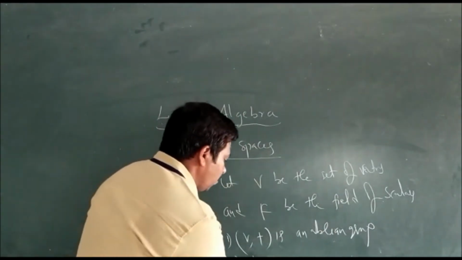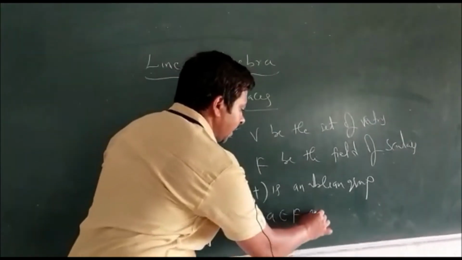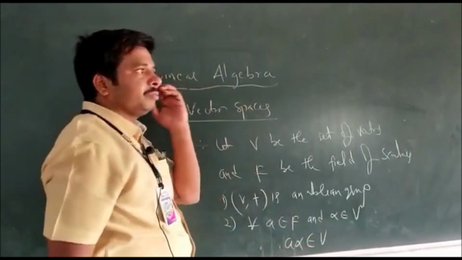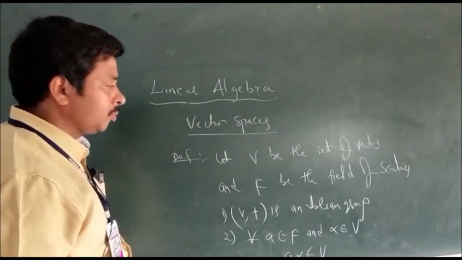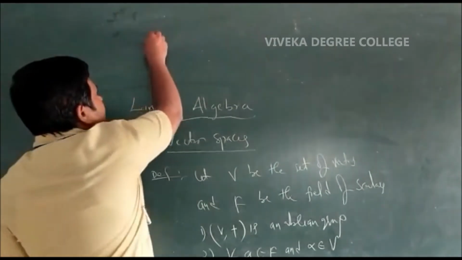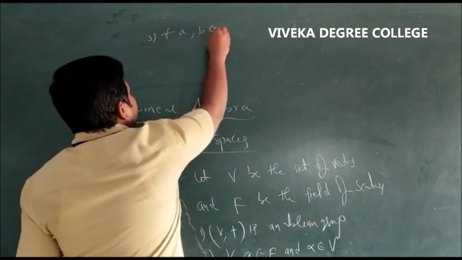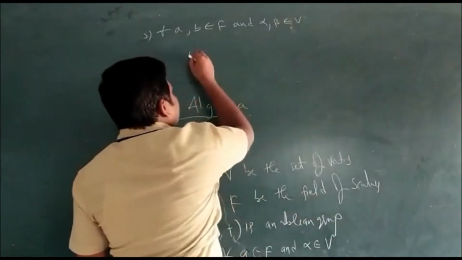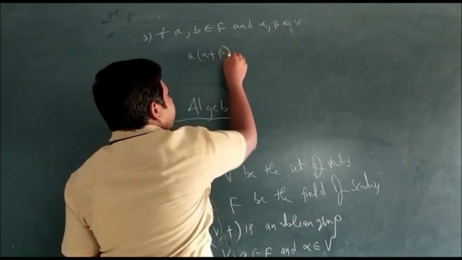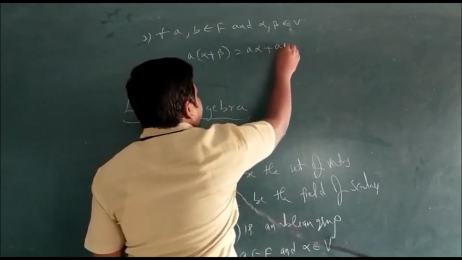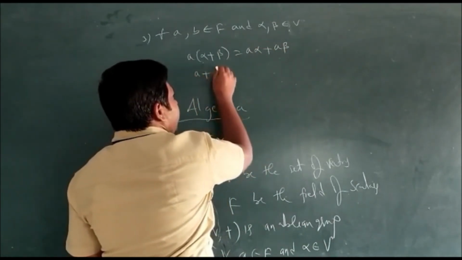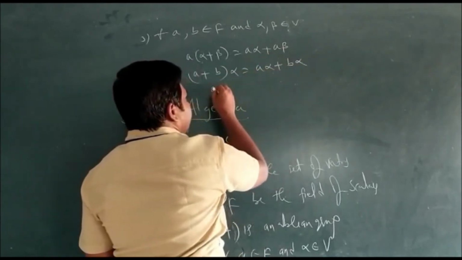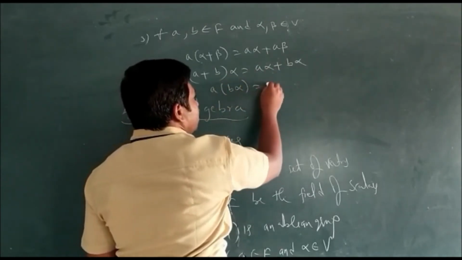Second one, for all A belongs to F and alpha belongs to V, A alpha belongs to V. Third one, for all A, B belongs to F and alpha, beta belongs to V, A into alpha plus beta is equal to A alpha plus A beta, and A plus B into alpha is equal to A alpha plus B alpha, and A into B of alpha is equal to AB into alpha.